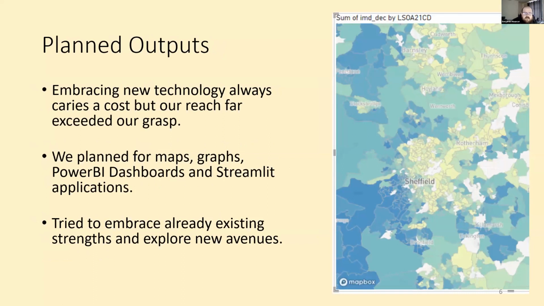Planned outputs. In terms of what we planned to produce, our reach far exceeded our grasp. At the outset, we aimed for, it seems, every format under the sun, but time, technical limitations, and our own abilities conspired to severely limit what would eventually output. And the irony of this is it didn't matter too much, as you will soon find out.